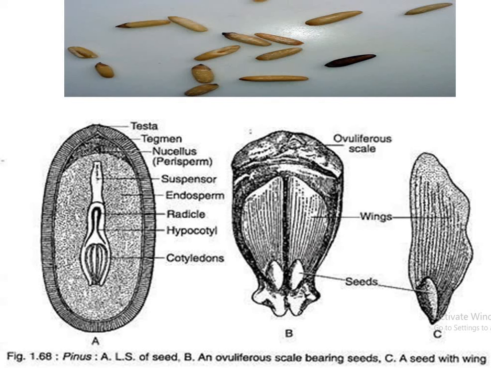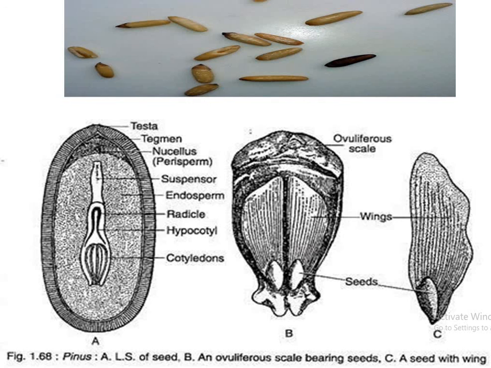So you can see here that there is a testa, tegmen, nucellus, there is a nucellar perisperm, this is a suspensor, this is the food, known as endosperm, this is a radicle that will form the root, this is the hypocotyl, these are the many cotyledons in the seeds. The seed germination is epigeal, that is, cotyledons come outside the soil surface by elongation of the hypocotyl.